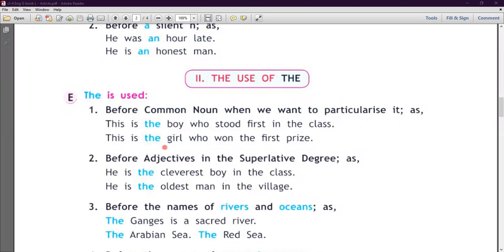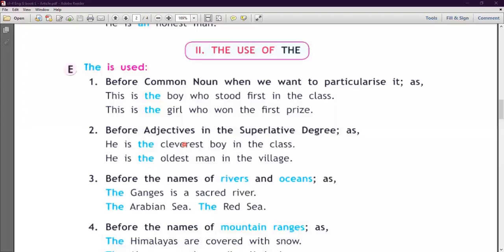Second example, this is the girl who won the first prize. So here we use the girl. Why we use the article before the girl? Because I am talking about उस girl, yes, who won the first prize. जिसने first prize जीता, मैं उस girl की बात कर रही हूँ. I'm particular बात कर रही हूँ उस girl के बारे में. So here we use the article. Okay, I have pointed out the girl in this sentence.